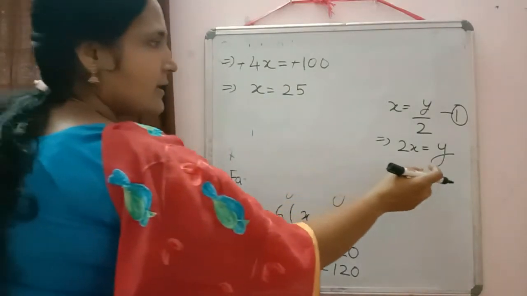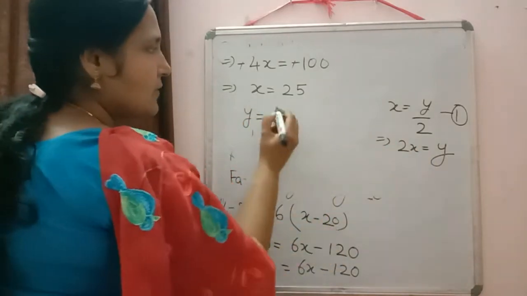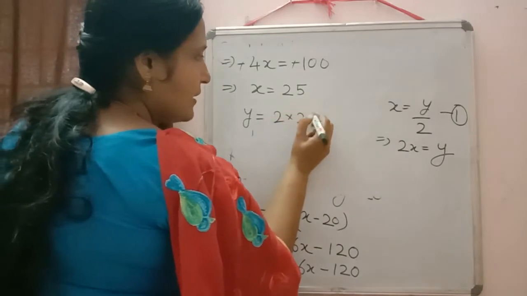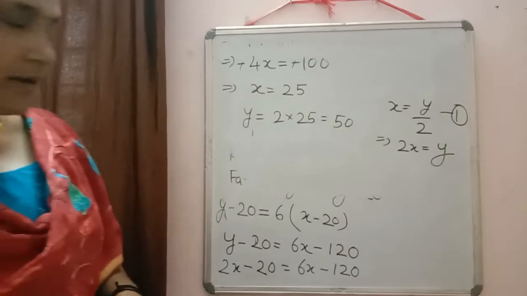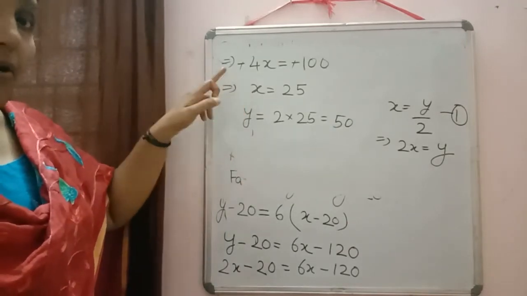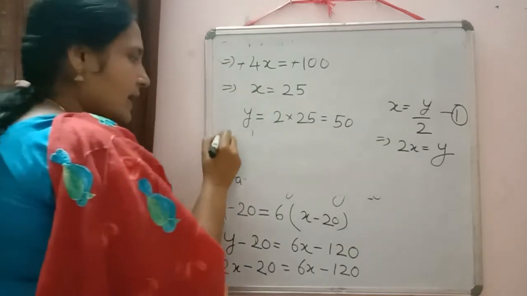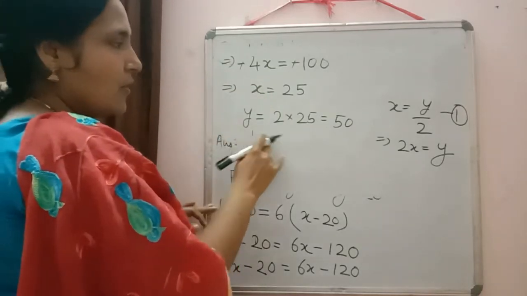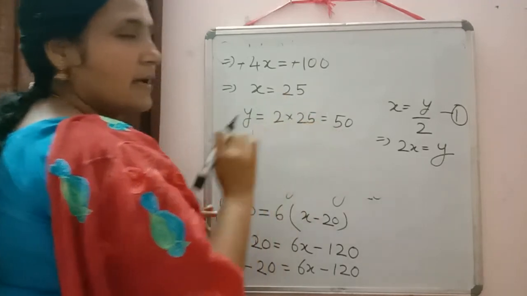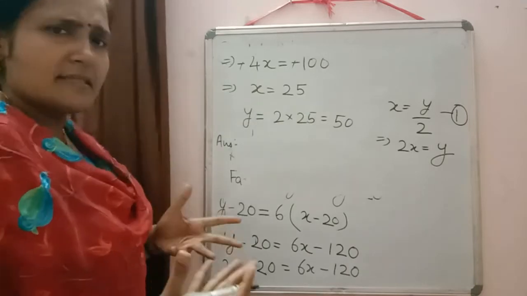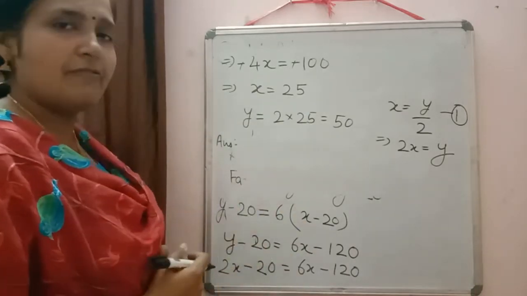Now y we can calculate by substituting the value in equation 1. We wrote here y is equal to 2x. So y will be equal to 2 into 25, 50 years. So we have taken Rohan's age as x and father's age as y. So at last, write down the answer statement. Rohan's age is 25 years and father's age is 50 years. Or you can change the statement, it depends on you. Rohan is 25 years old. Father is 50 years old.